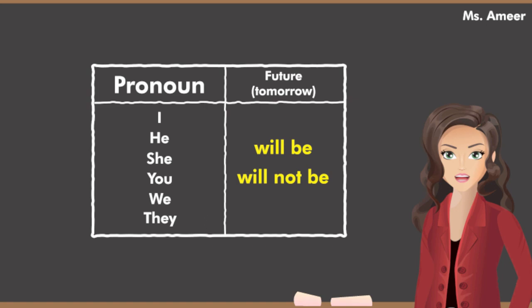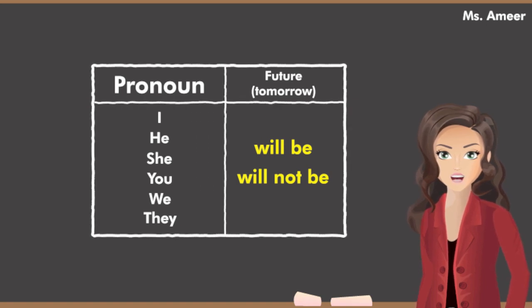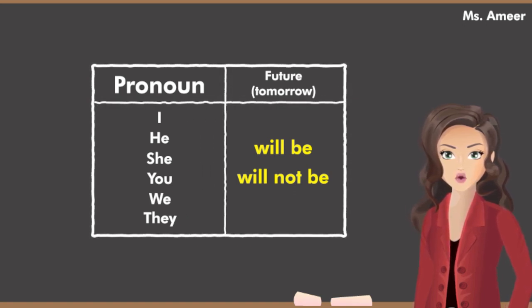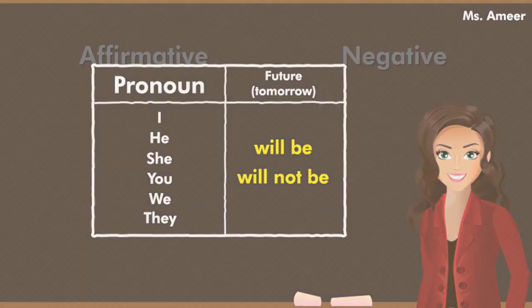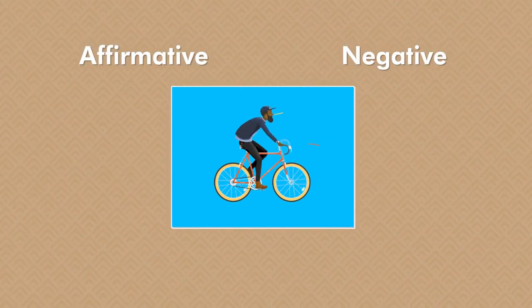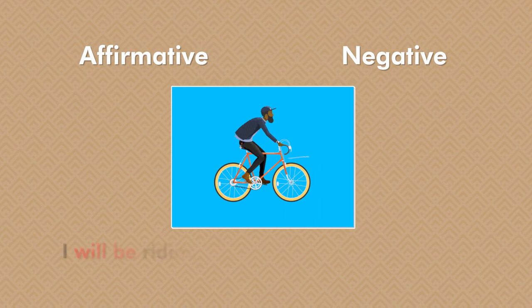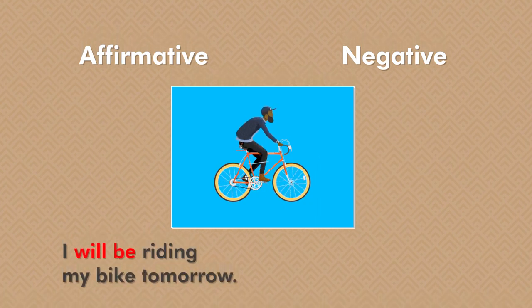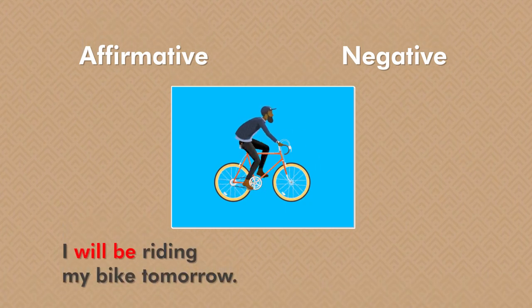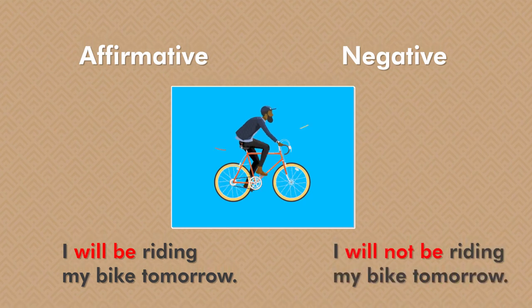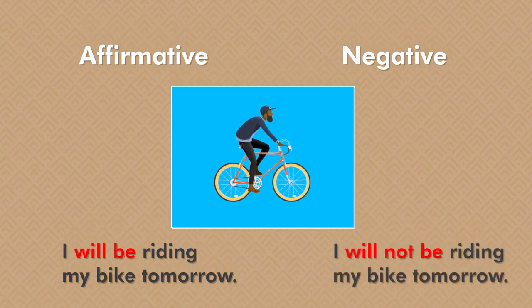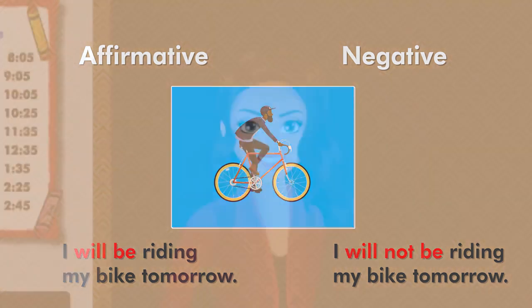You did wonderful. Let's practice some sentences in the future tense. For affirmative, you will say, I will be riding my bike tomorrow. For negative, you will say, I will not be riding my bike tomorrow.